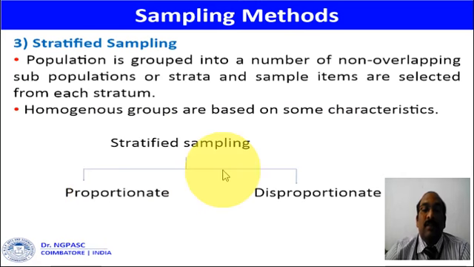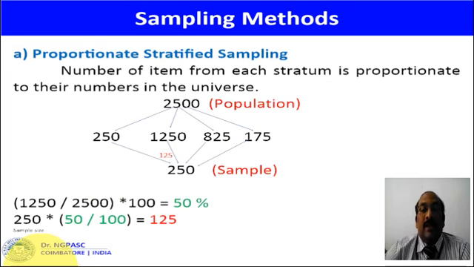There are two methods in stratified sampling. One is proportionate and another is disproportionate. In proportionate stratified sampling, the number of items from each stratum is proportionate to their numbers in the universe. For example, there are 2500 items in the population, which is classified into 4 groups based upon some characteristics.